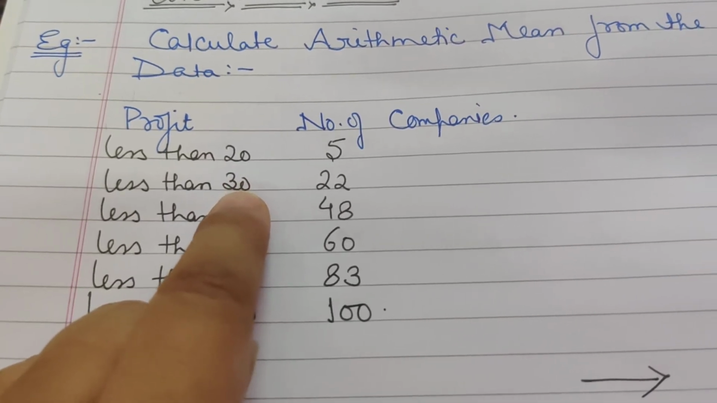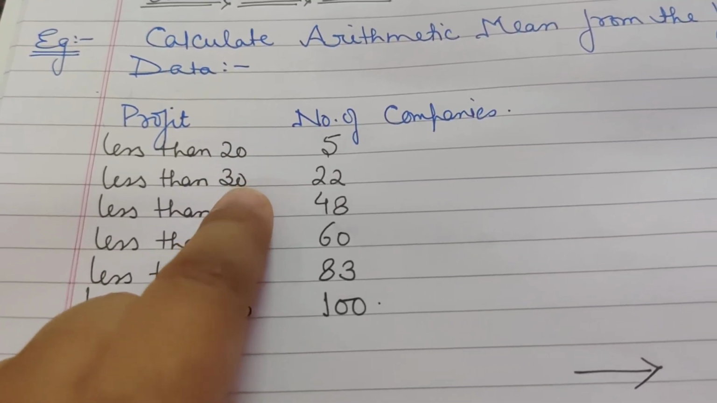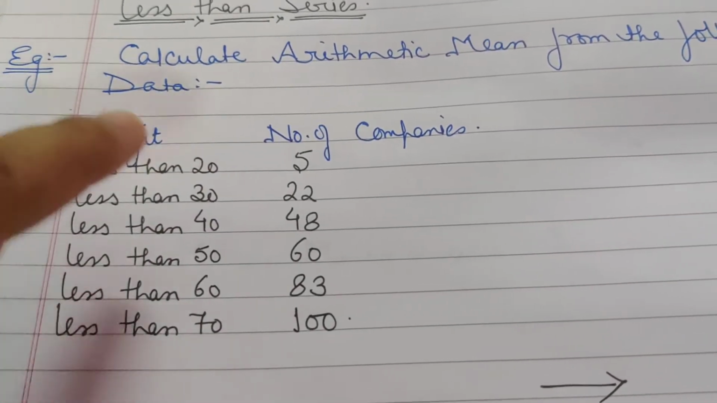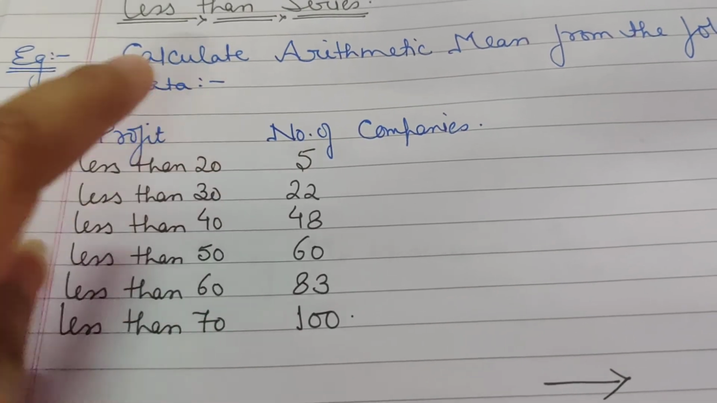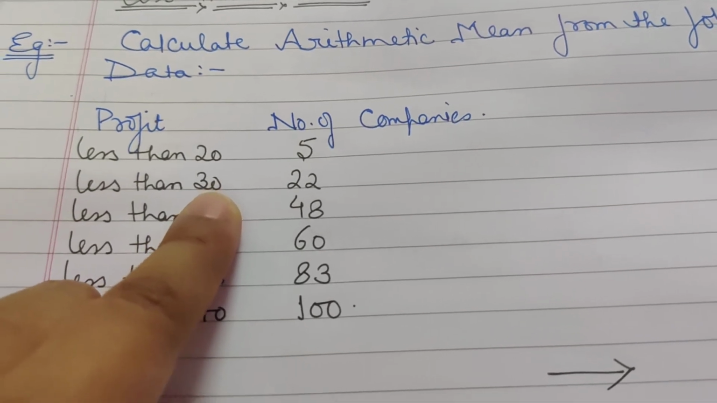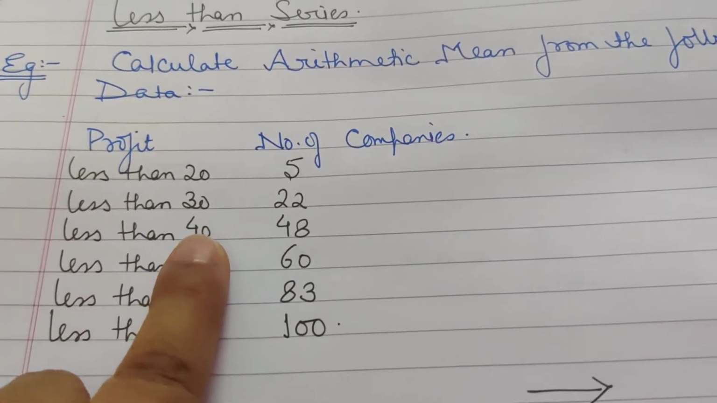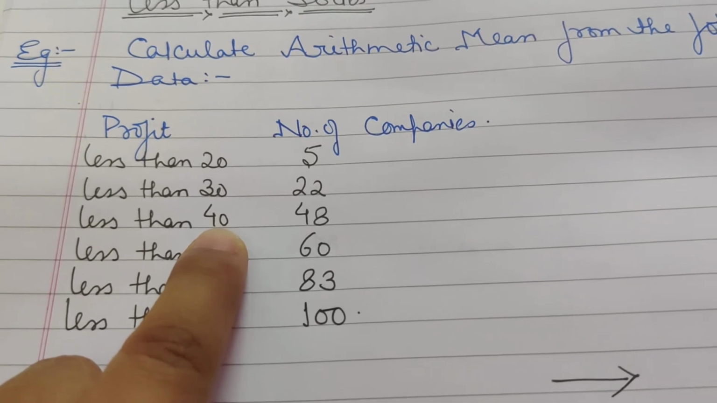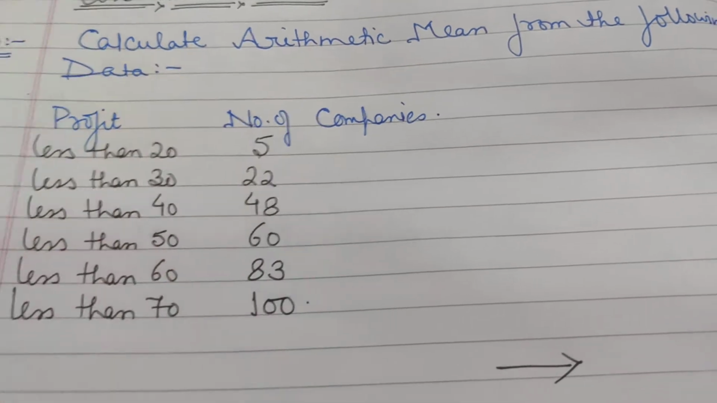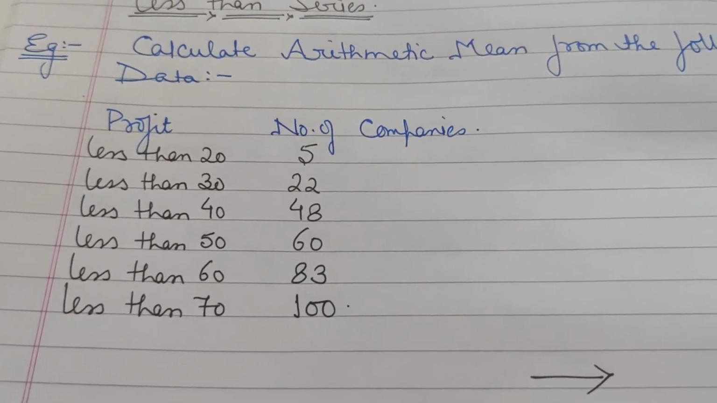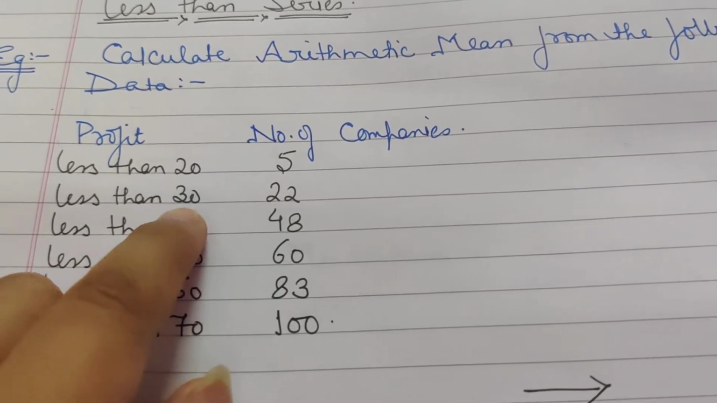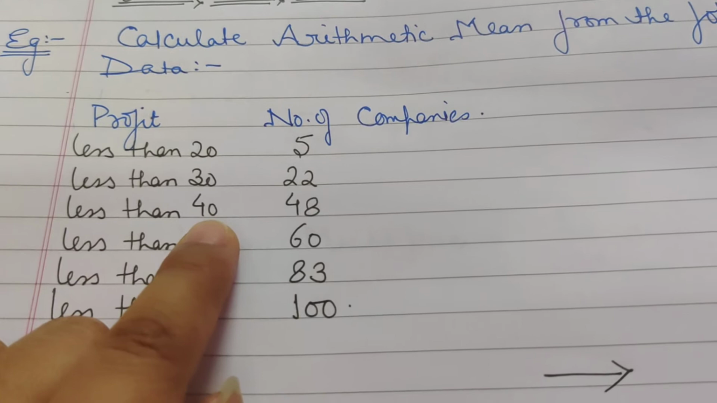So children, in this, profits less than 30, this 20 is also included, right? Because when we are talking about 30, it's 0 to 30. When we are talking till 20, it's 0 to 20. So obviously in 0 to 30, 20 will also be included. Right? Then when we say less than 40, it means from 0 to 40. The number of companies is 48. That means 48 companies are earning less than 40. So it again means that whatever is till here is included in 40.